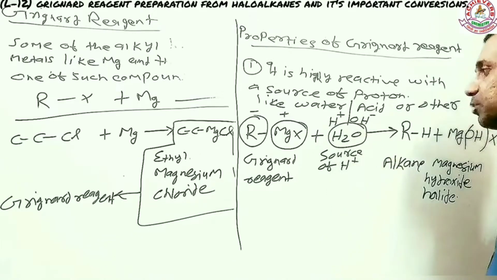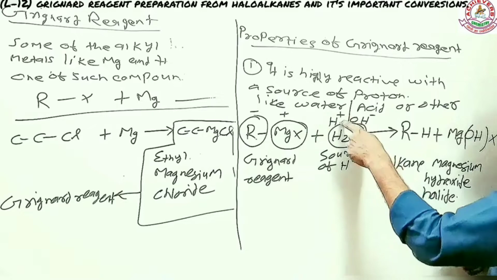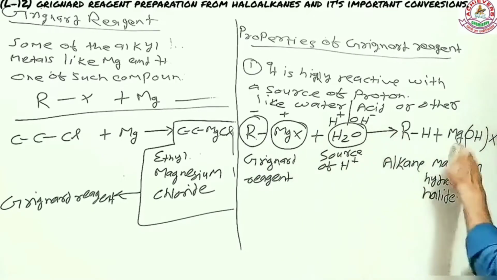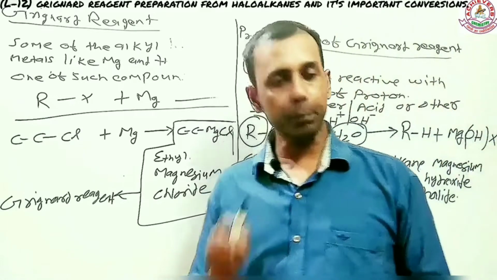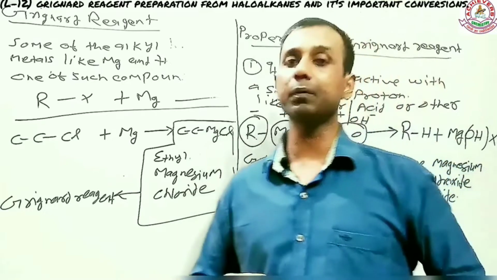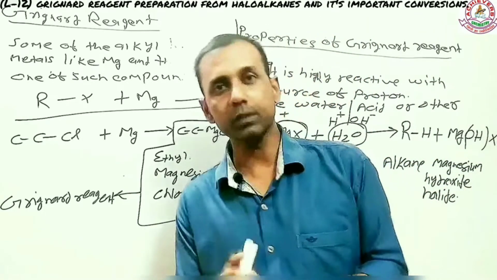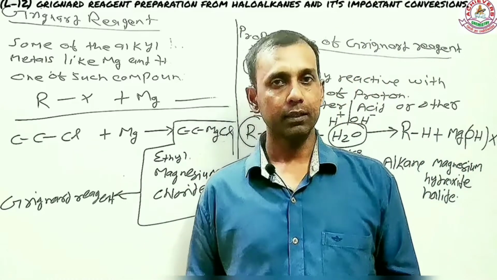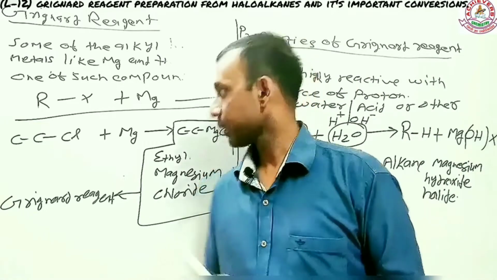R combines with the positive H to form RH, and MgX combines with OH to form MgOHX. So the conclusion is that Grignard reagent must be prevented from coming in contact with a source of proton, because otherwise it will convert back into the respective alkane.